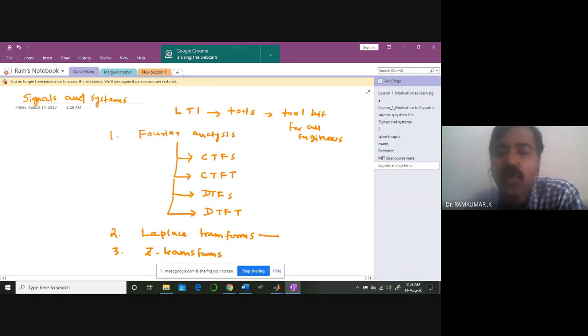Laplace transform is connected to continuous time signals and continuous time systems. And Z transformation is connected to discrete time signals and discrete time systems. So you have to understand clearly that there are a lot of tools, and it is essential for you to master these tools.